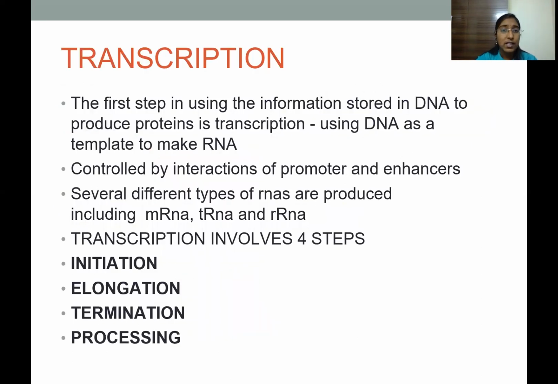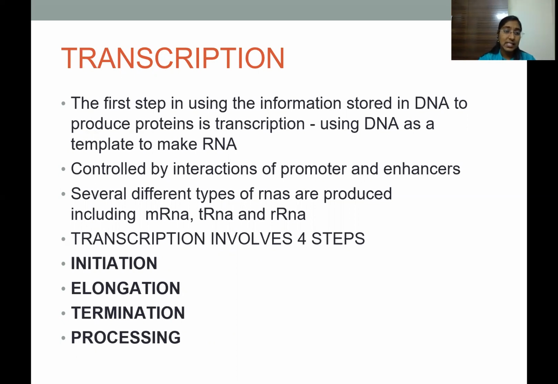Transcription. The first step in using the information stored in the DNA to produce proteins is the transcription, that is, using the DNA as a template to produce RNA. It is controlled by interaction of promoters and enhancers, and several different types of RNAs are produced, including mRNA, tRNA, and rRNA. It involves 4 steps: initiation, elongation, termination, and processing.